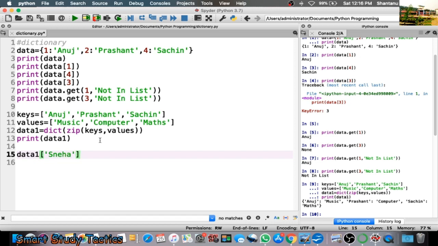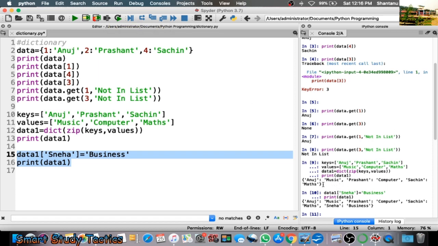Dr. Sneha belongs to a subject, accounts or business. I am going to write business. Let's suppose. So here this is the key and this is the value. If I want to add this one, I am going to print data1. Now execute this.